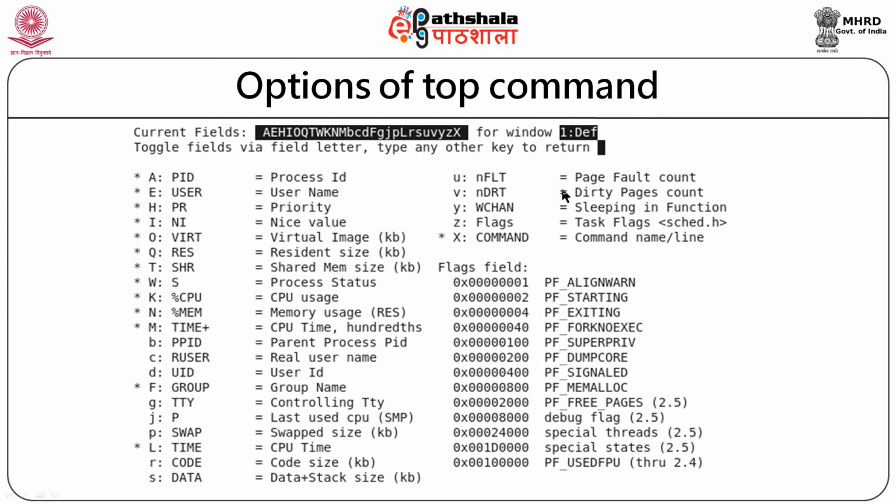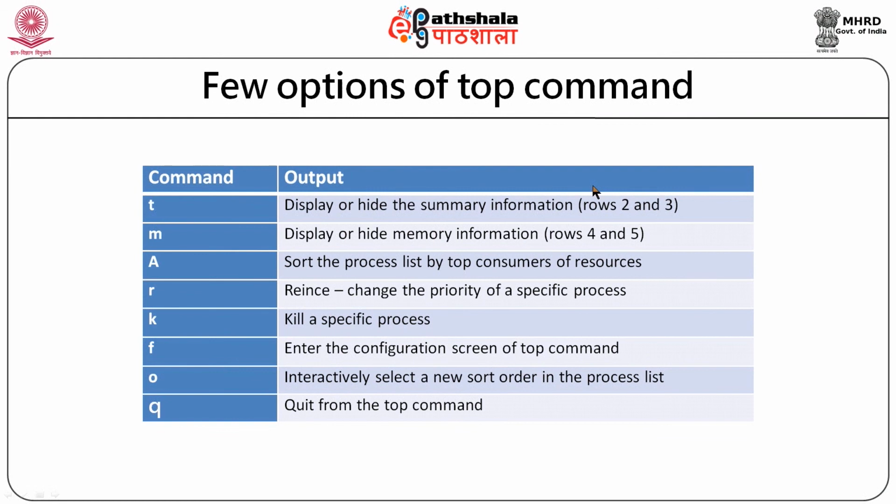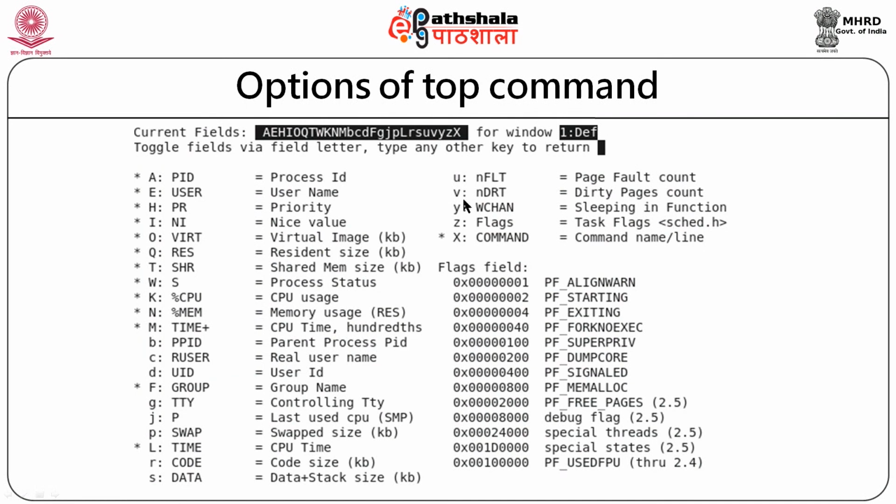If I want a few other details like page fault count, dirty pages count, then I can select these as well. If I type U, this particular one will be selected. If I type V, this particular one will be selected, and that is how I can configure my output of the top command. So, after selection, if I type F, I will go into the configuration screen. Again there are characters through which I can select these outputs, and the output of the top command will be shown accordingly.